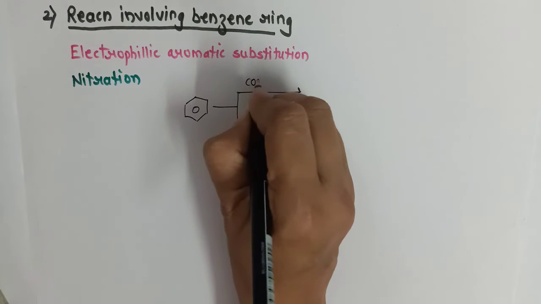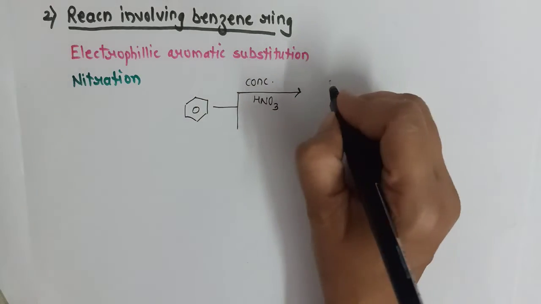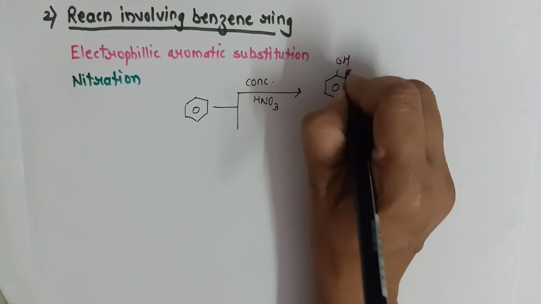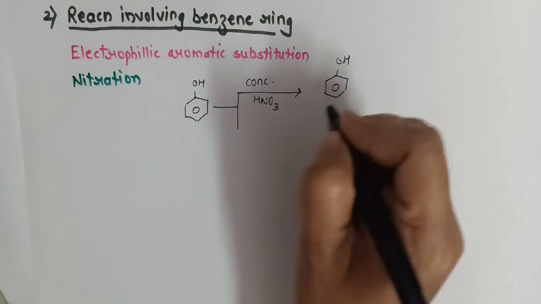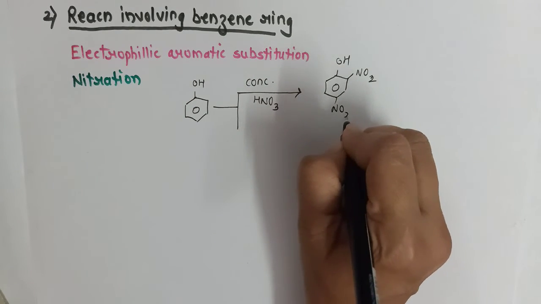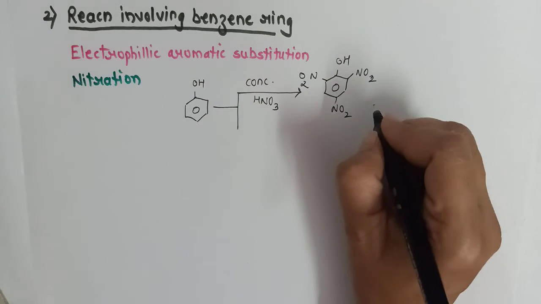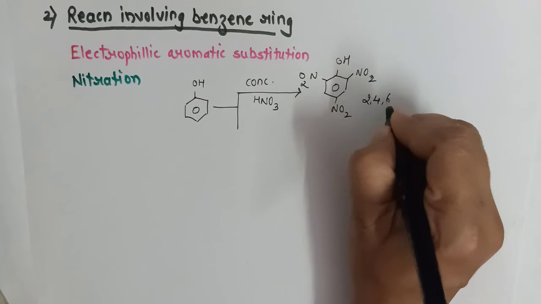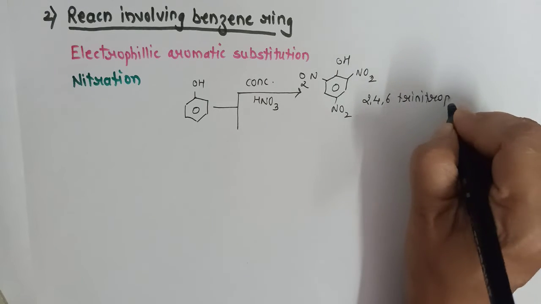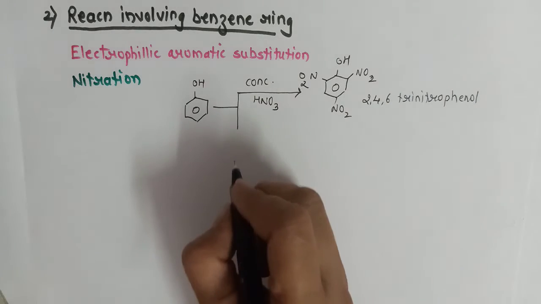If we use concentrated nitric acid, then we get a tri-substituted product. NO2 gets substituted at 3 places, giving 2,4,6-trinitrophenol or picric acid, which is strongly acidic in nature.